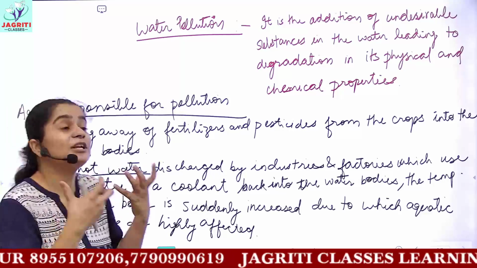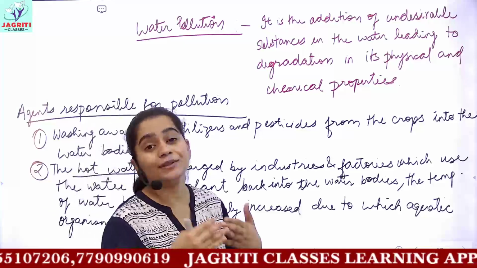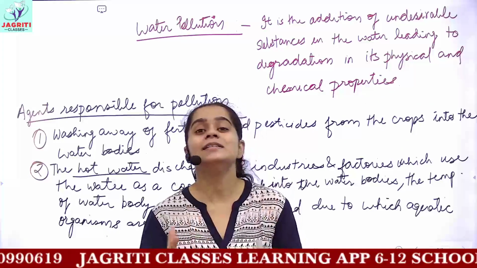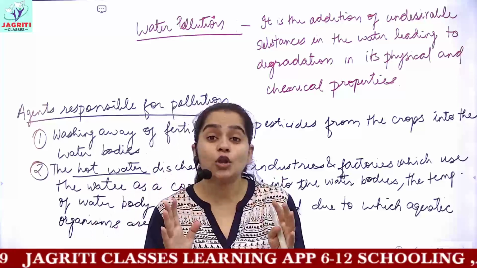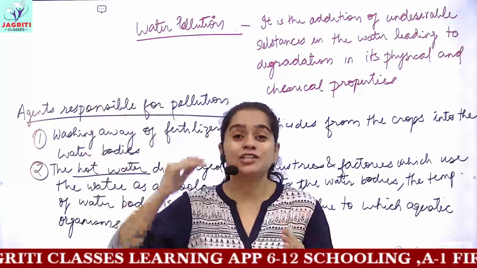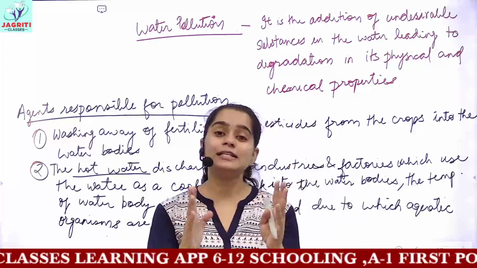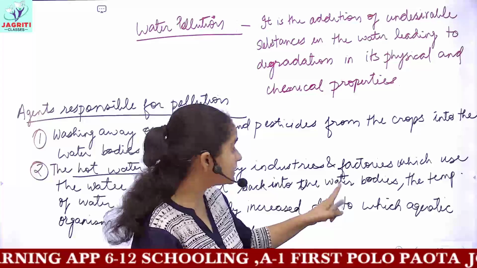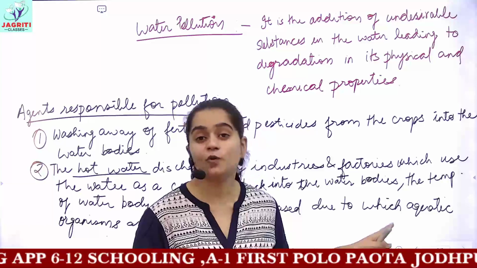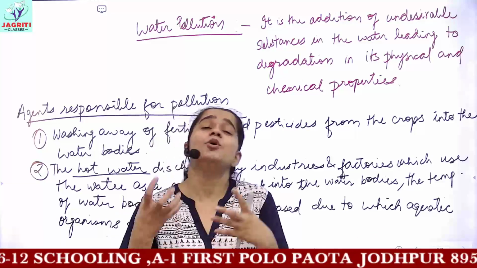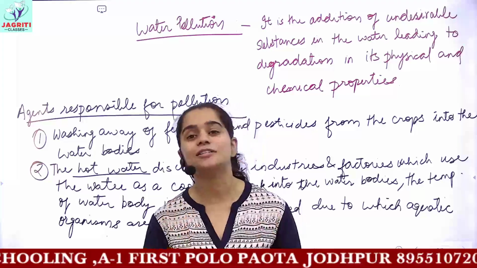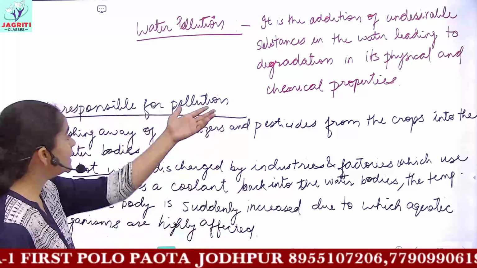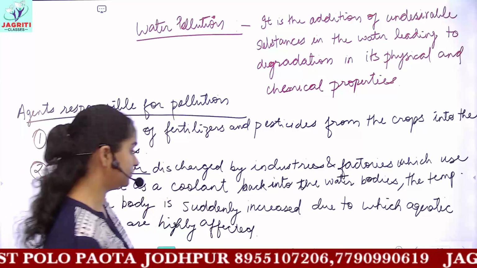And once the temperature changes, because of this sudden increase or sudden decrease in the temperature, the aquatic life cannot tolerate extremely high or extremely low temperature. They can only survive in a particular range of temperature, and due to this sudden increase of temperature of water, some or most of the organisms are very adversely affected. They may die also. Okay, so this is again an agent for water pollution.